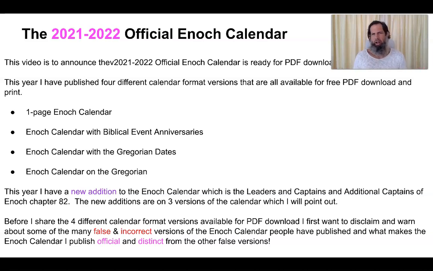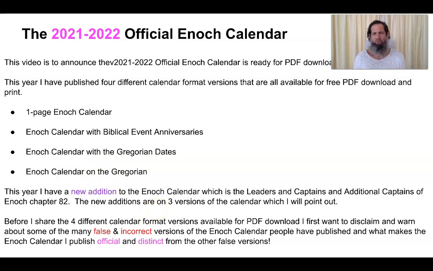This year, I also have a new addition to the Enoch calendar, which is the leaders and captains and additional captains of Enoch Chapter 82. These new additions are going to be found on 3 versions of the calendar: the anniversary spreadsheet, the Enoch calendar with the Gregorian dates, and then the Enoch calendar on the Gregorian.